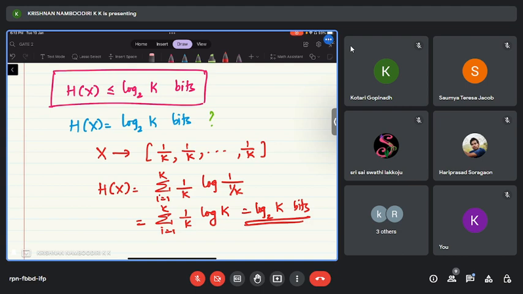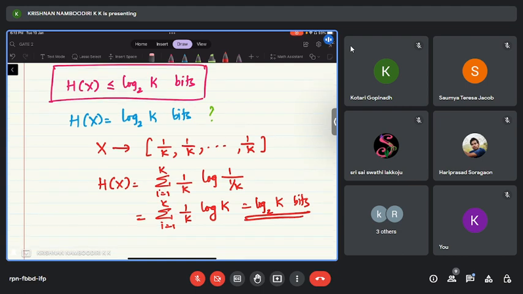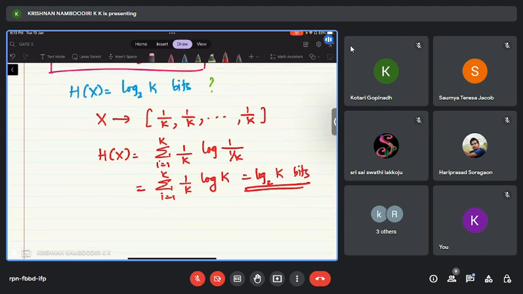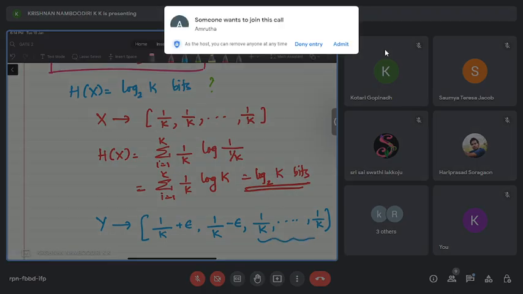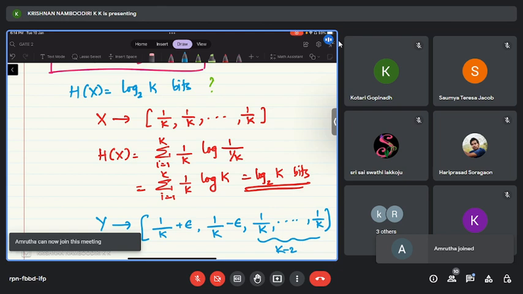Okay, and if there is some perturbation in the probability mass function, then the entropy will reduce. What I mean is that, say I have another random variable y with probability mass function 1 by k plus epsilon, 1 by k minus epsilon, and the remaining k minus 2 possibilities have probability 1 by k itself.